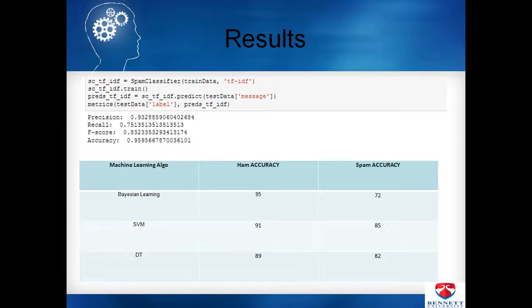This is our next and final approach. On the basis of term frequency we get 95.5% accuracy, and with logistic regression we get about 98%. But when I used the SMS Asian dataset, written in Indian English, and used Bayesian learning, SVM, and decision tree, various models, I got lower ham accuracy and spam accuracy.